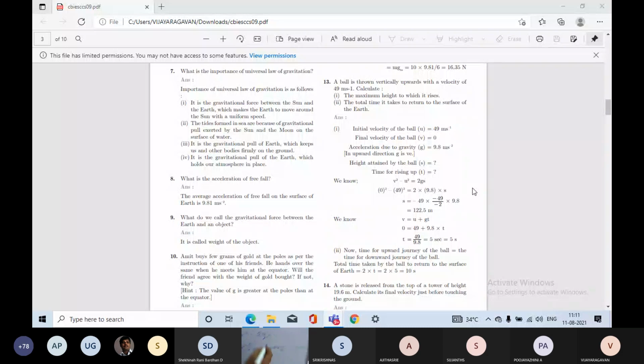Find the value of the s. Okay, I found it. Now s is equal to minus 49 whole square divided by 2 into 9.8.